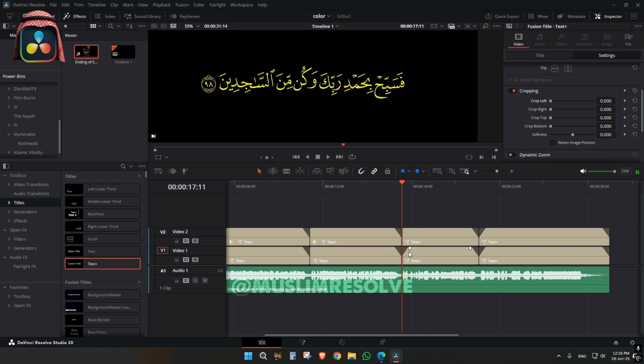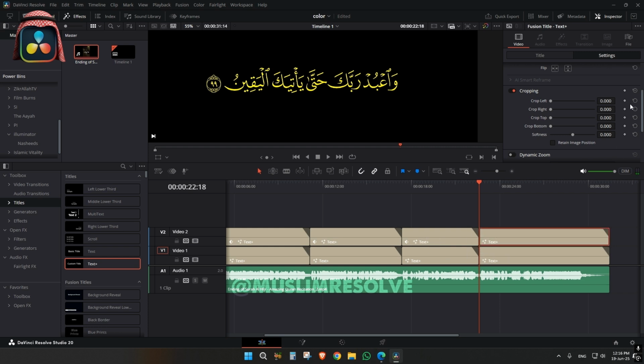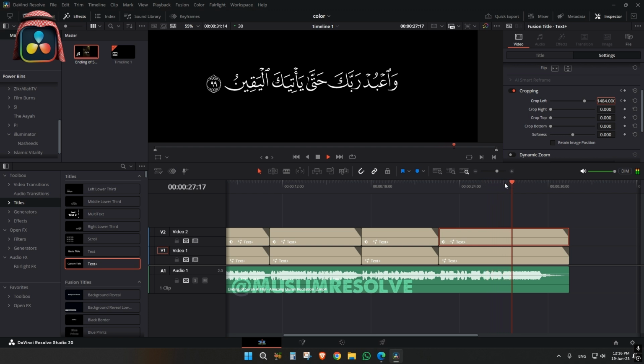Again I will do for time being. Click a keyframe until it becomes white and just play. Again same step. Make a keyframe on the upper one until it becomes white. And now we can play.